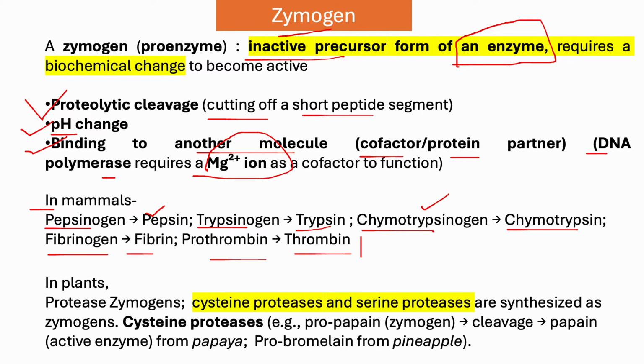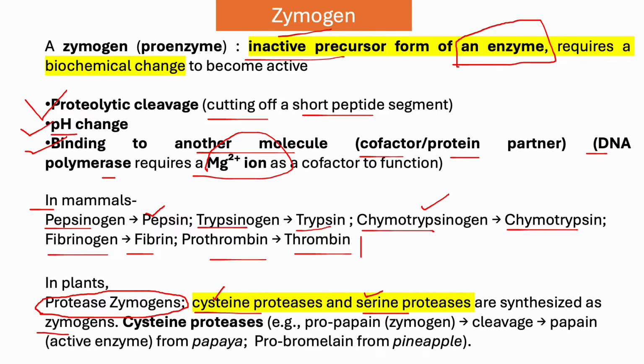In the case of plants, proteases are zymogens. Most plant proteases are zymogens, for example cysteine proteases and serine proteases. As I told, what are cysteine proteases? In these enzymes the active site residue is cysteine, and in the case of serine proteases it is serine, and they are synthesized as zymogens. That means they are in inactive form.